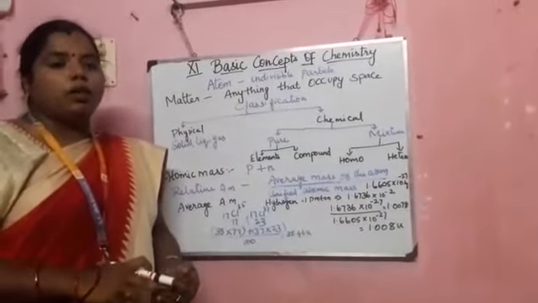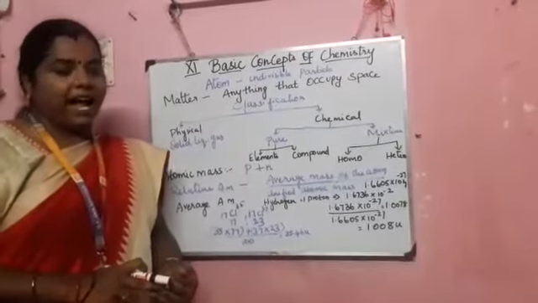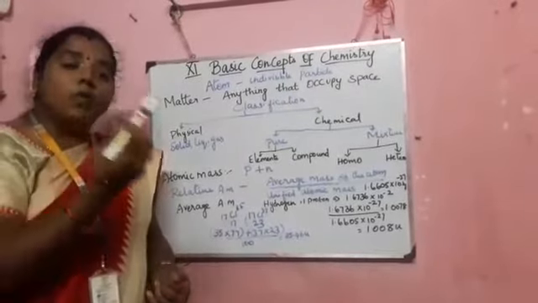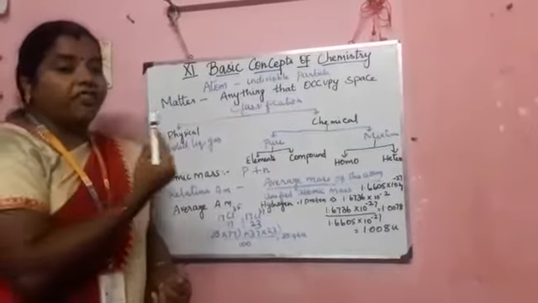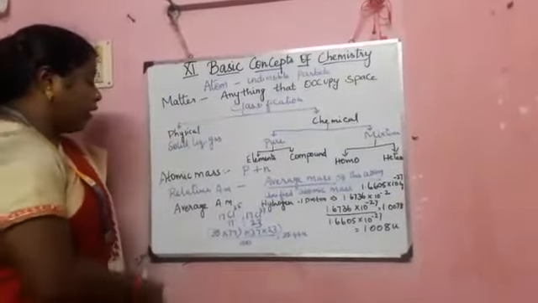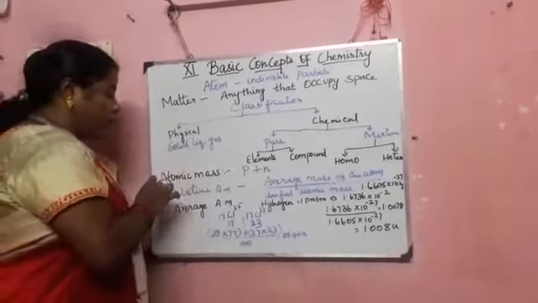Proton and neutron will be present in the nucleus of the atom, and the electron revolves around the atom. It is present in the orbit of the atom. Okay, and next, now we are going to see about the atomic mass.